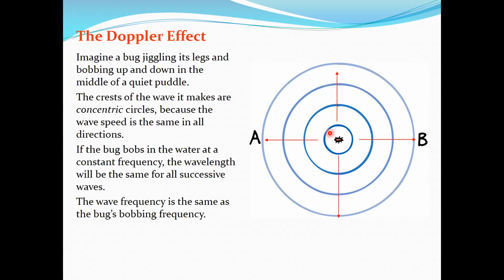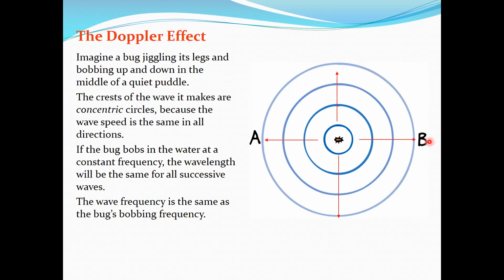It jumps up and down. This guy knows how to watch the time, okay? It knows how to make it a constant frequency. And the wavelength will be the same for all successive waves, okay? So that's going to be the distance between these two, and the distance between these two, and the distance between these two and these two is going to be the same.